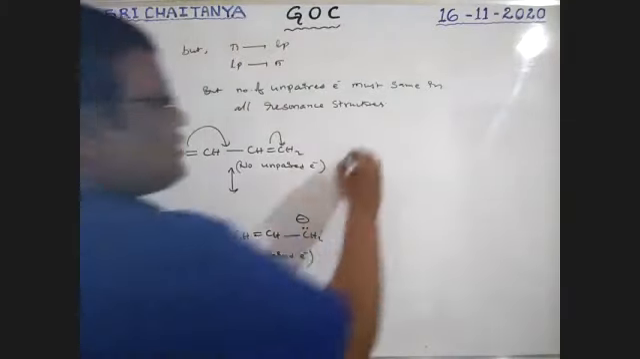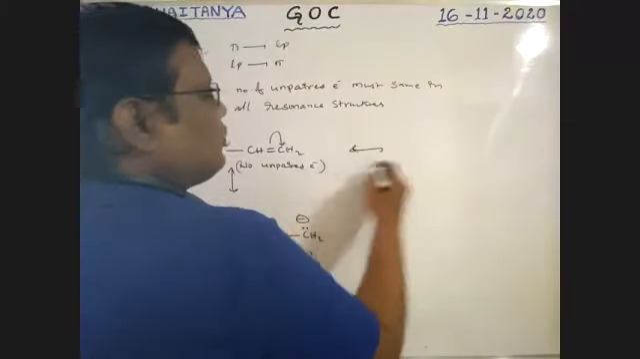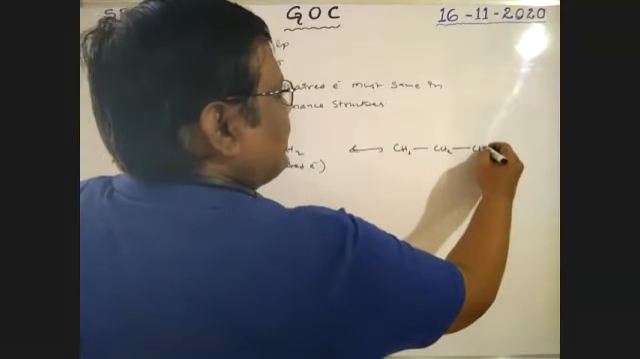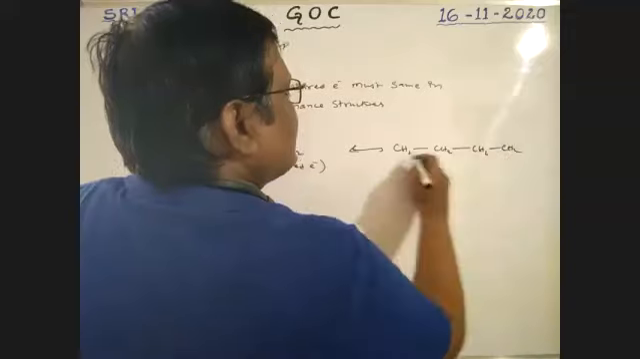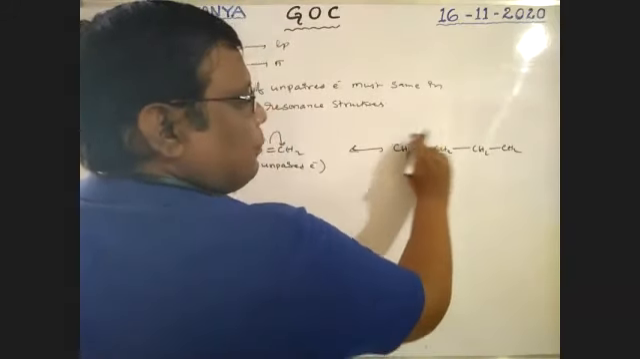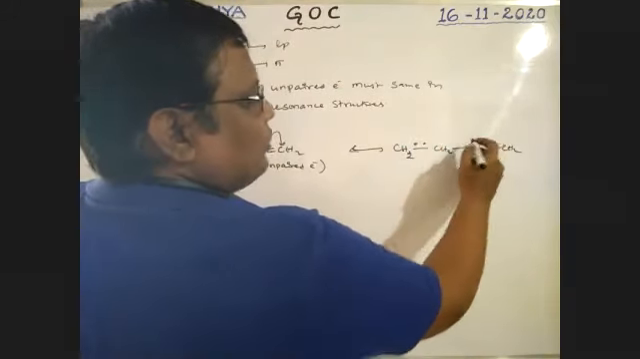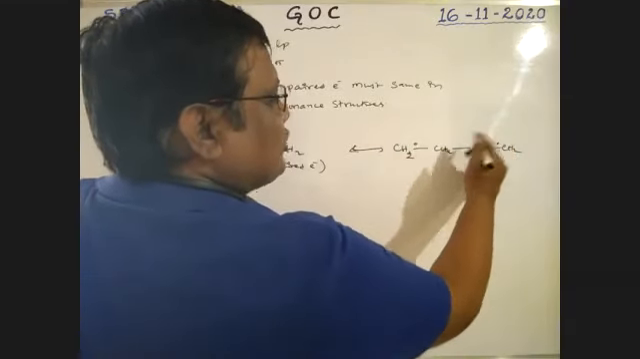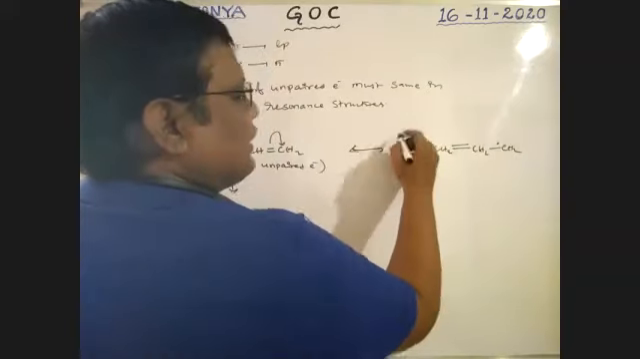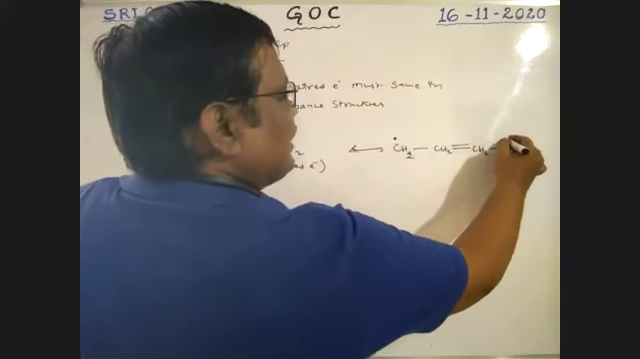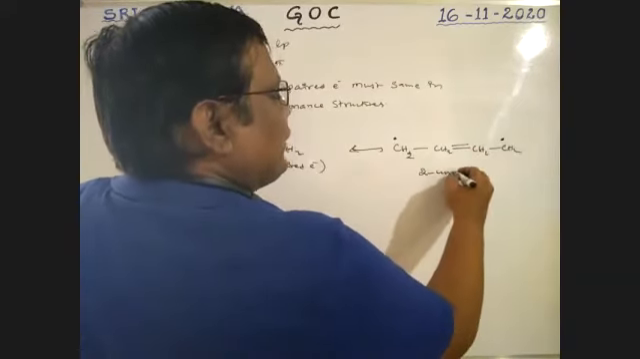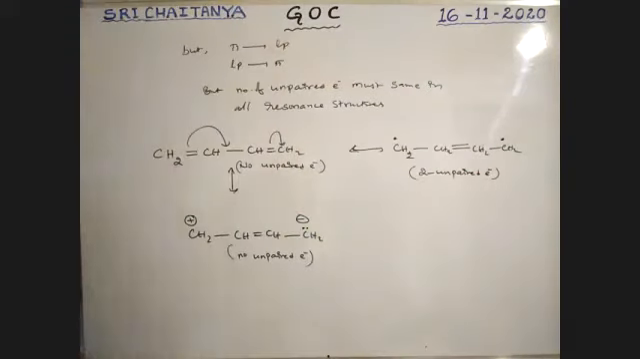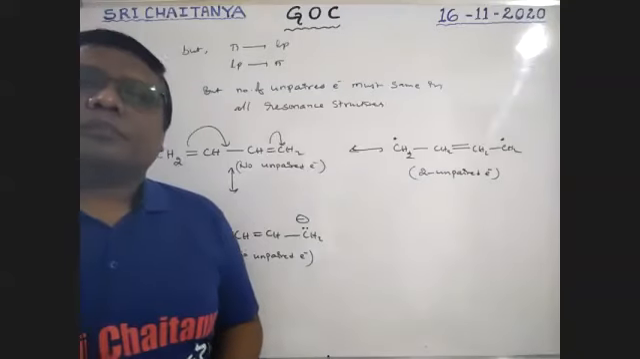But I'm writing this structure like this. CH2, single bond CH2, CH2, single bond CH2, boys. See here, pi bond means one electron, one electron. Here pi bond means one electron, one electron. If these electrons give a bond between these two, so this one gets an unpaired electron, this one gets an unpaired electron. So two unpaired electrons are there, boys.